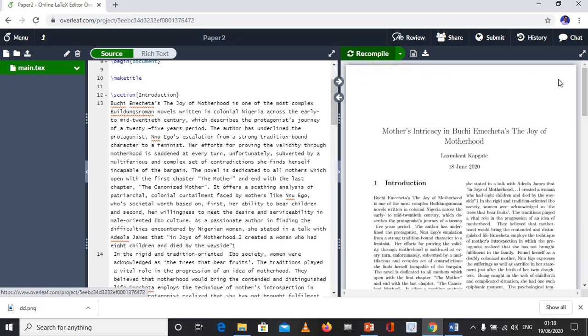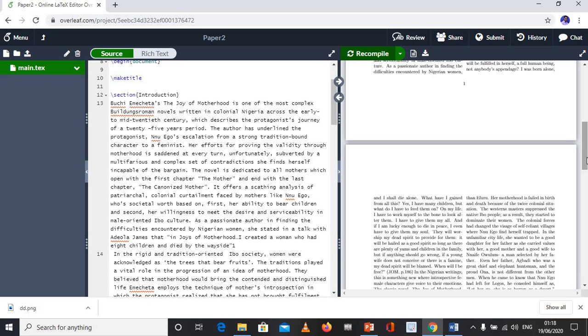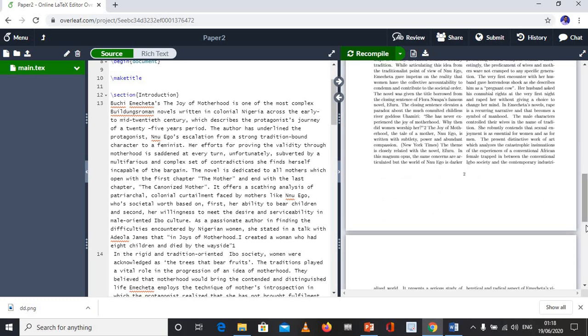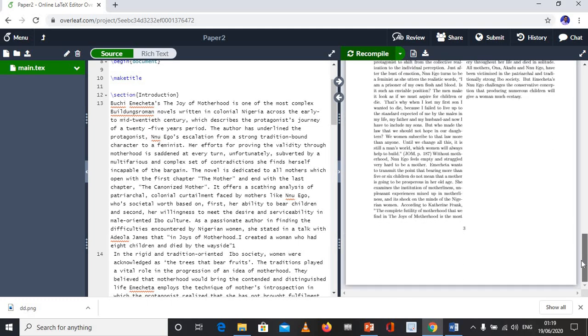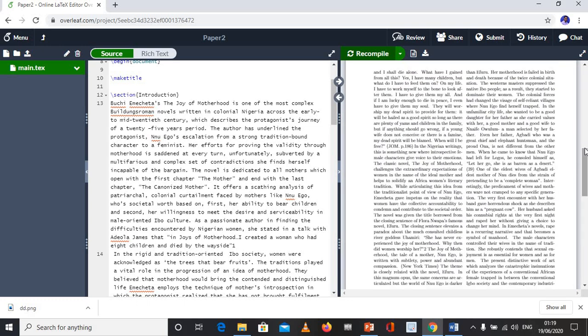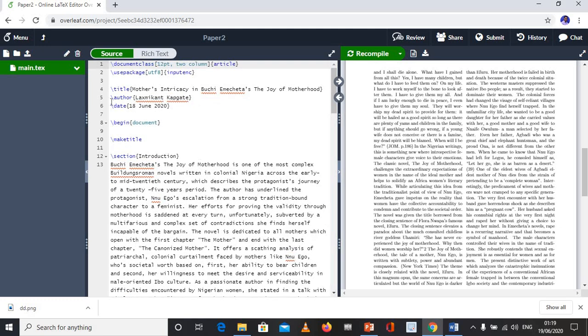You will see the page, or you can see the document which I have created with the help of LaTeX. So this is the first thing you can see. In this session, we have seen what is document class.